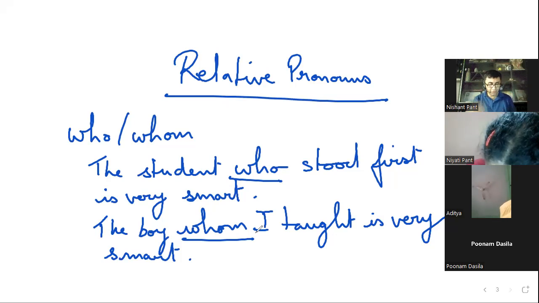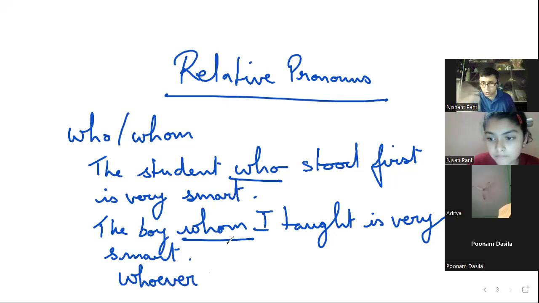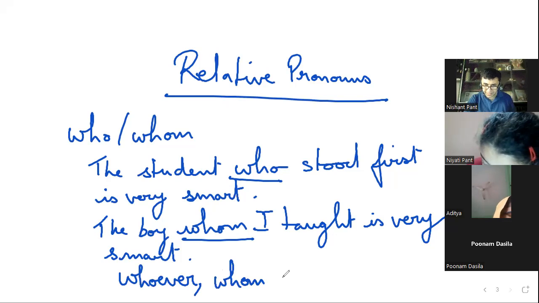Whoever, whichever, whatever, they are all relative pronouns. Whosoever, right? So what's the difference between whoever, jo koi bhi, and whomsoever, jis kisi ko bhi. I'll use them in sentences for you.